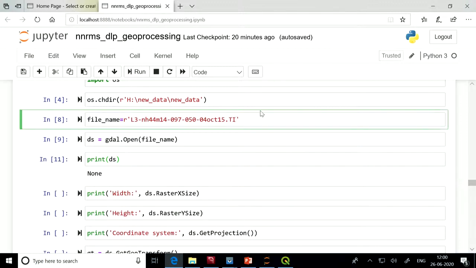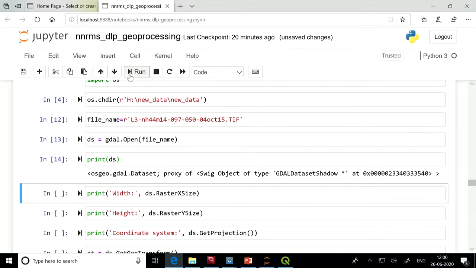It means it was not able to read the file properly because there is no file with that name. Now I'll change to the correct file. Now it has returned a dataset. As I showed in the previous slide, when we open a raster data file, it returns a dataset.